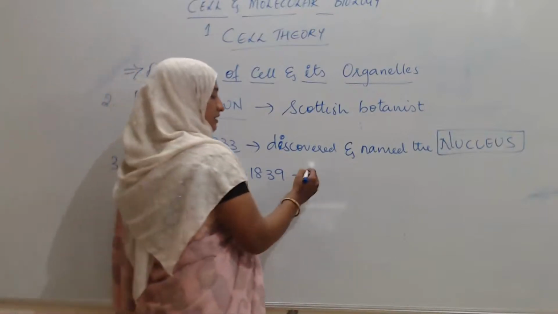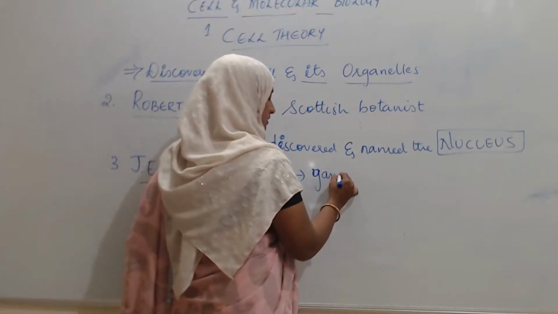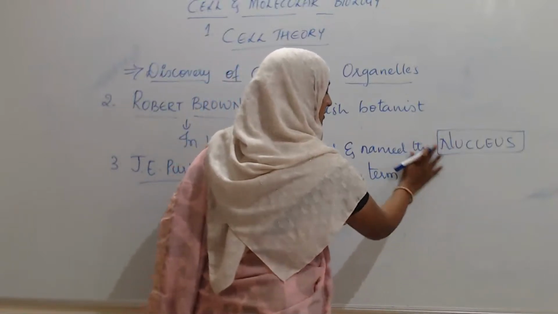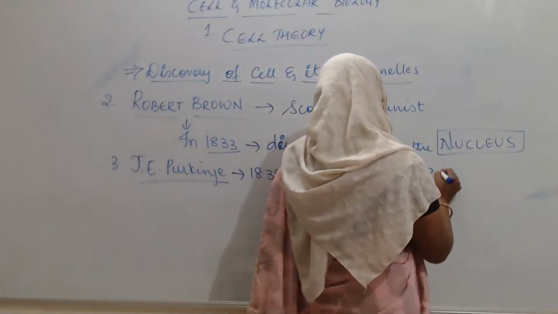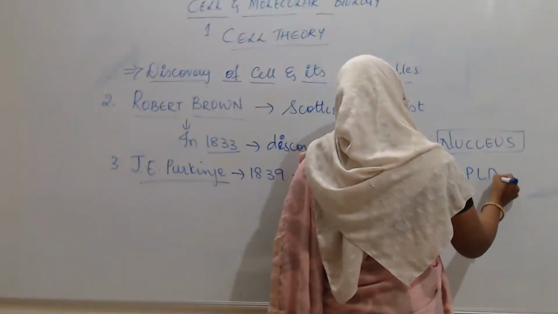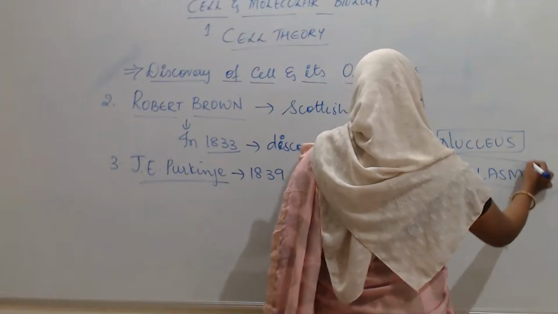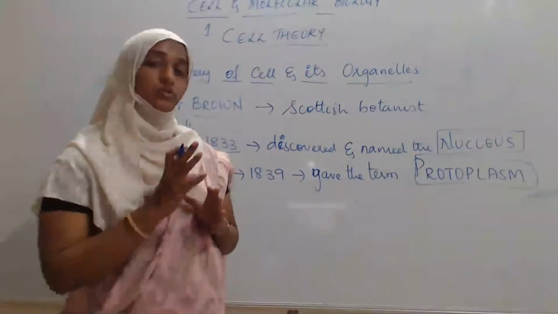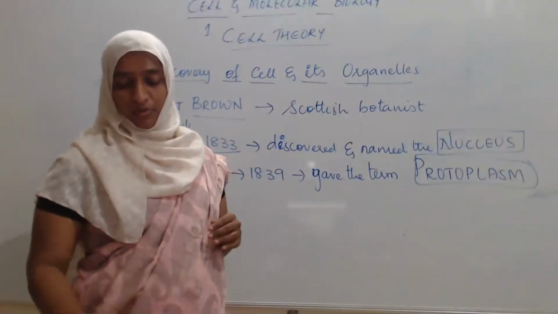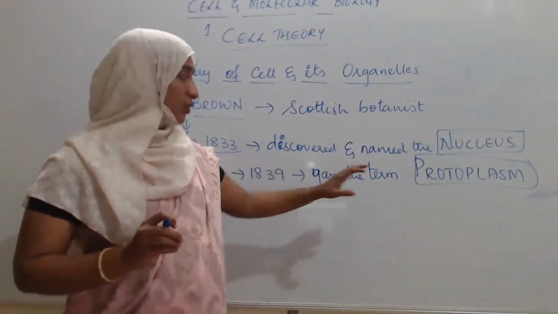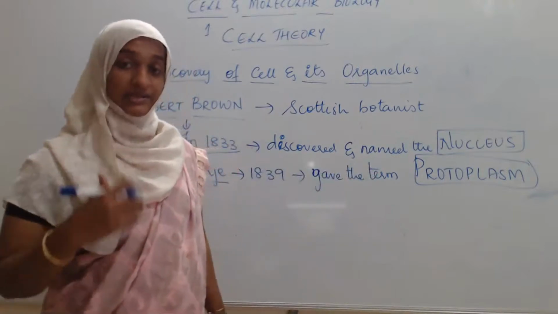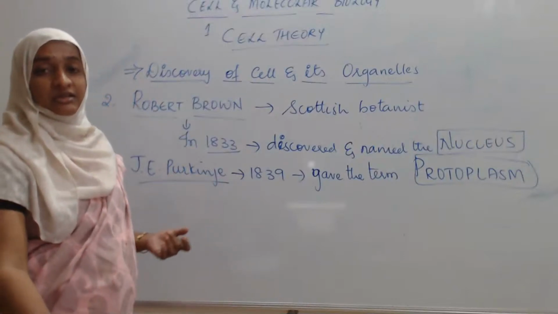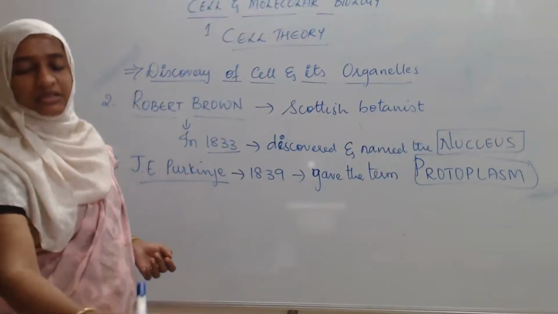Protoplasm is the living substance present inside the cell. In this sense, J.E. Purkinje named the protoplasm in the cell.